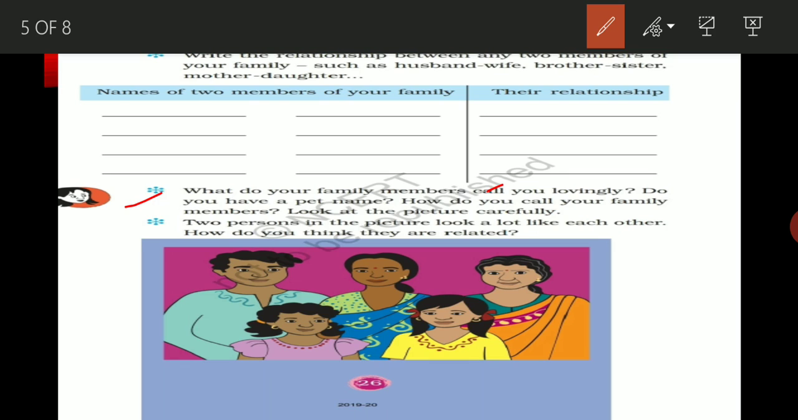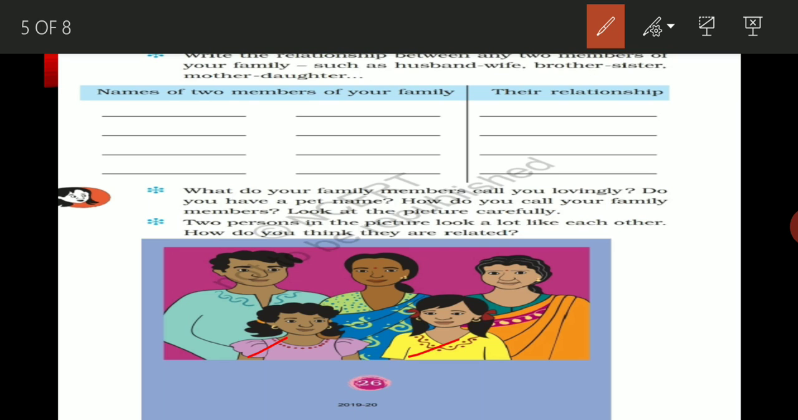Now, the next one is the two. Here the picture is given. Now, it is asking: the two persons in the picture look a lot like each other. How do you think they are related? If you can see this picture, you can see these two girls are mostly related to each other. So, what will be the relation between these two? Of course, they will be sisters.